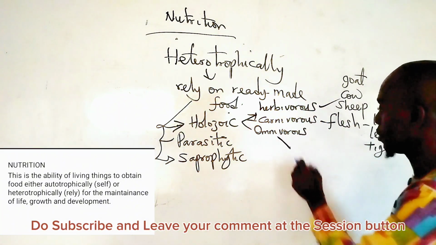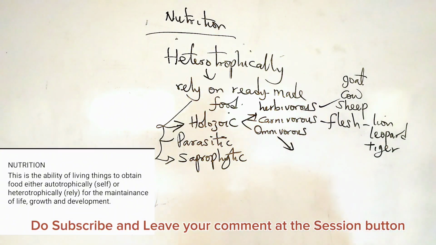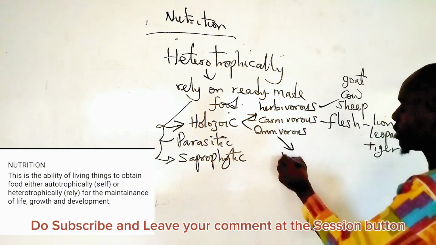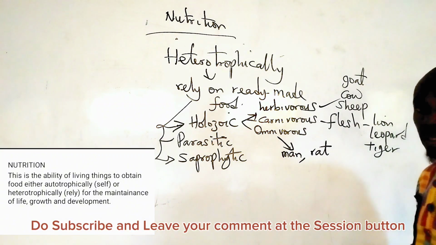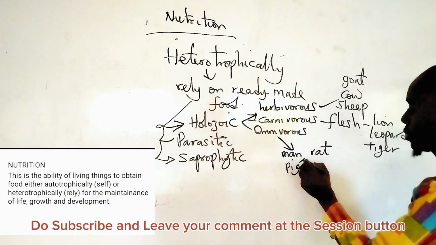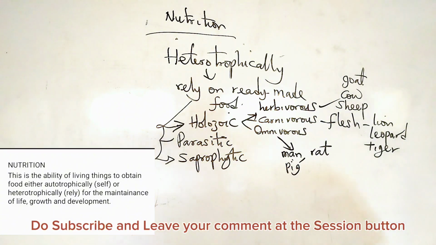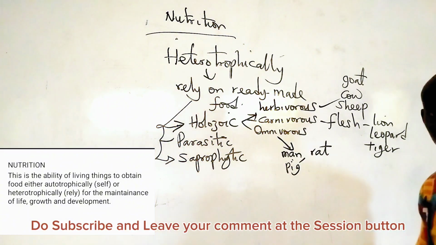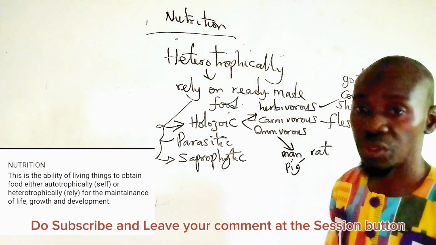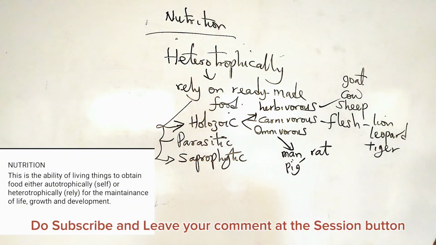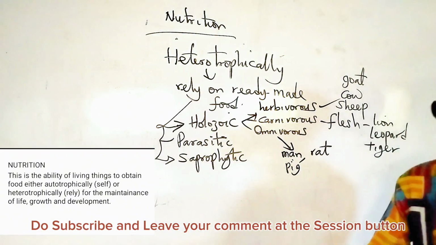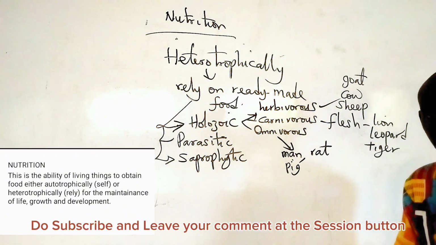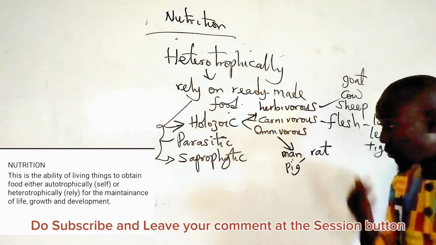Then we have the omnivores. These are animals that feed on both plants and other animals. So these include man. Man is an example. This includes rats. This includes pigs. Pig, man, rat are omnivores. These are animals that feed on varieties of foods. They can feed on both flesh, on animals, on plants, on different varieties of food substances. They are not restricted to a particular type of food.